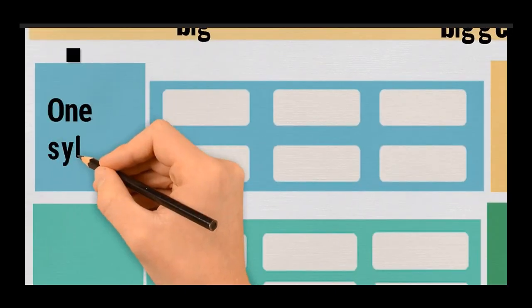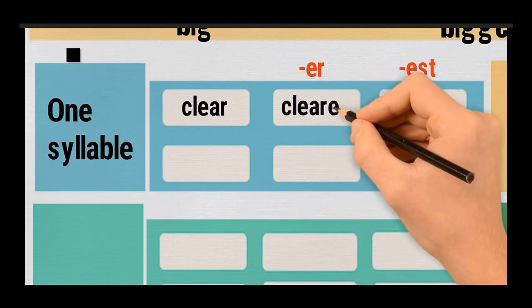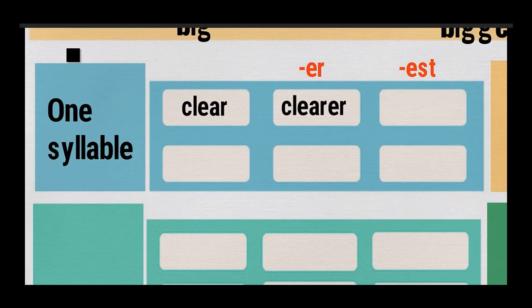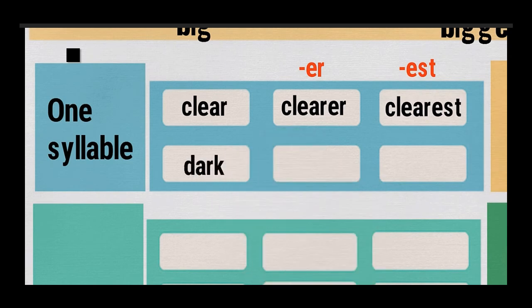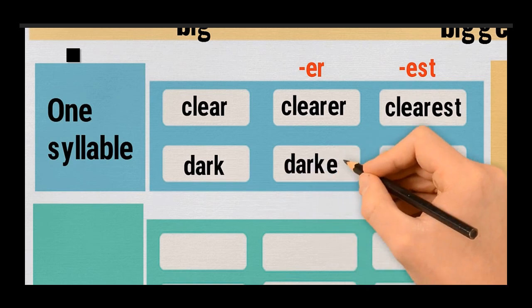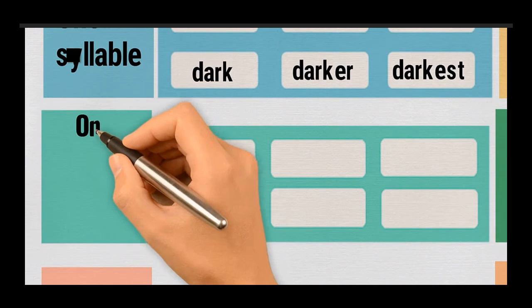Adjectives of one syllable, like for example, the word clear. It should be clearer if I compare between two things or two people, and the clearest if I'm talking about a group, one and a group. Dark should be darker, and the darkest. Okay, this is concerning one syllable.